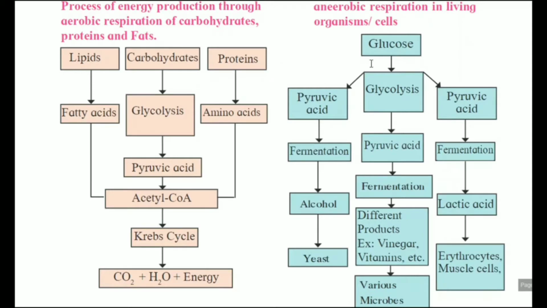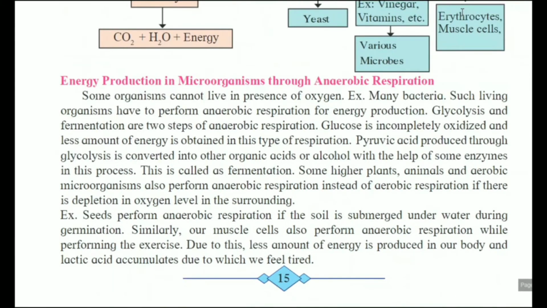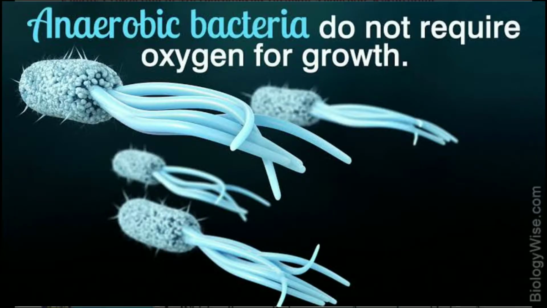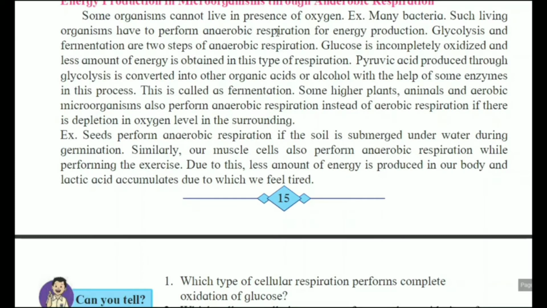Now this is the second chart, anaerobic respiration in living organisms. Here there is a spelling mistake. Anaerobic respiration in living organisms or cells. What actually happens? First of all, we explain it. Anaerobic respiration means absence of air, that means absence of oxygen. Some organisms cannot live in the presence of oxygen, for example many bacteria. Such living organisms have to perform anaerobic respiration for energy production.